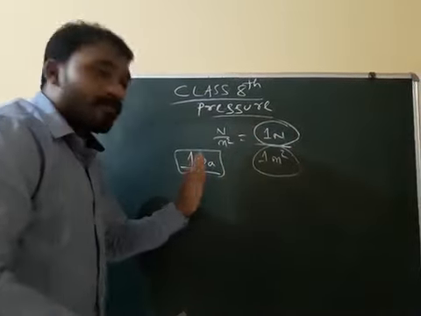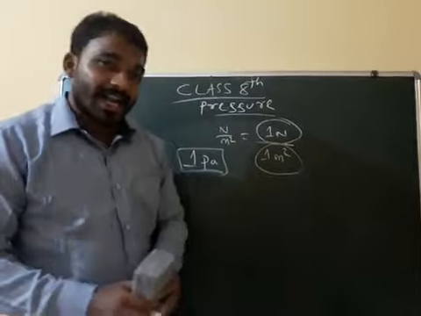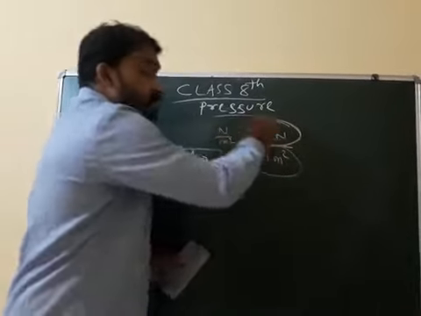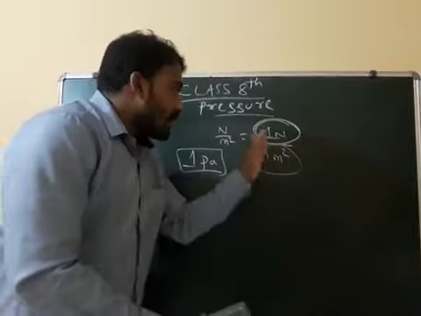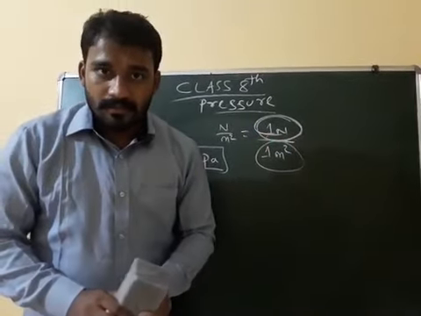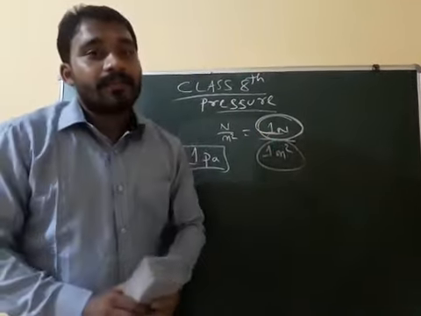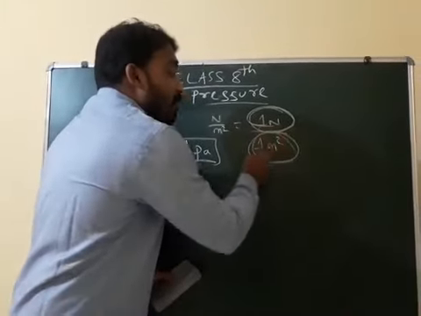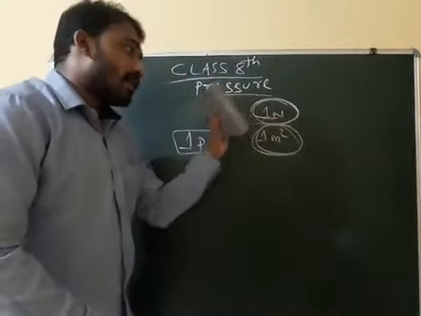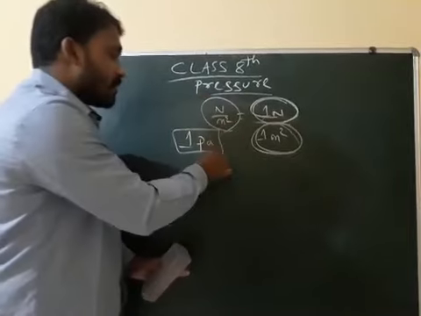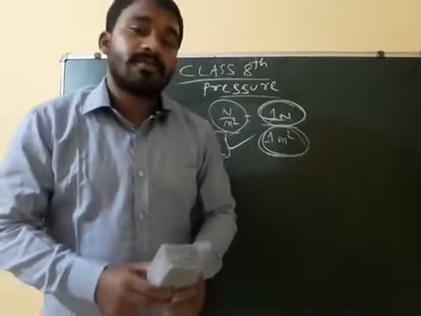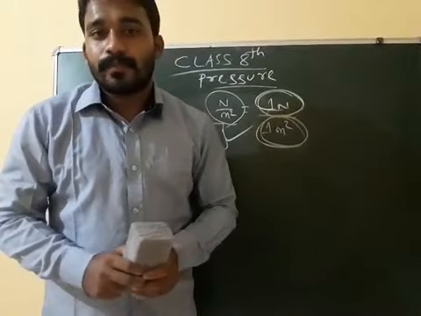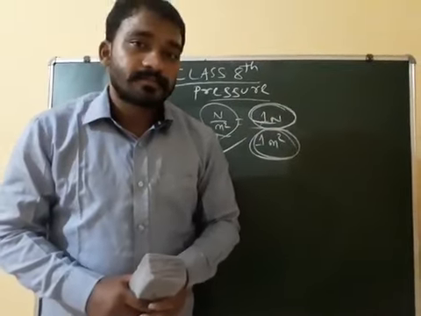You can write: the force of 1 Newton acting perpendicularly on an area of 1 meter square, the pressure exerted is 1 Pascal. Clear? Understood?